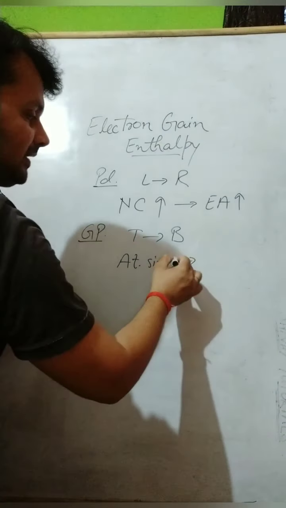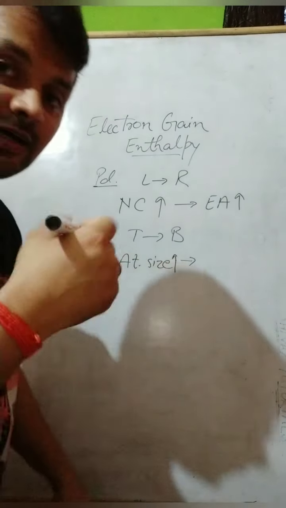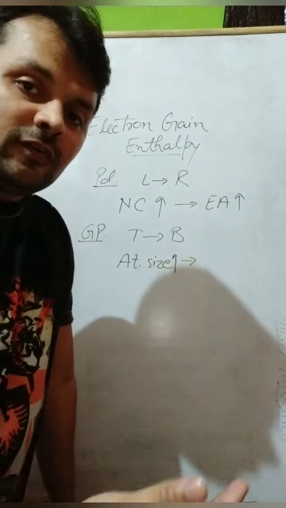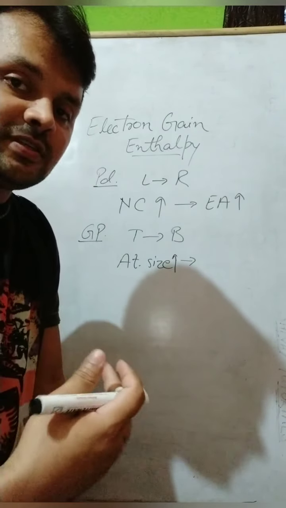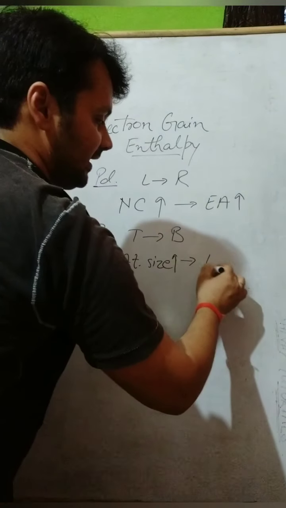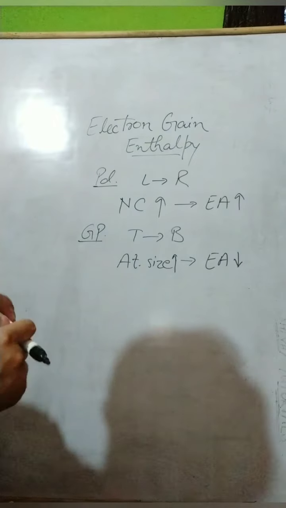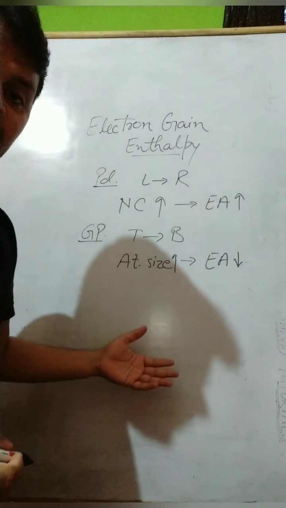So when the atomic size increases, it overpowers the nuclear charge. Now the electron which is upcoming will not feel as much attracting force as the smaller atoms feel. So what will happen? The result is electron affinity will decrease. And last, so this is the trend in a periodic table.